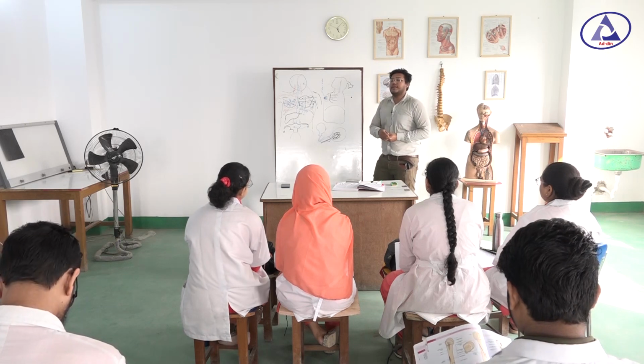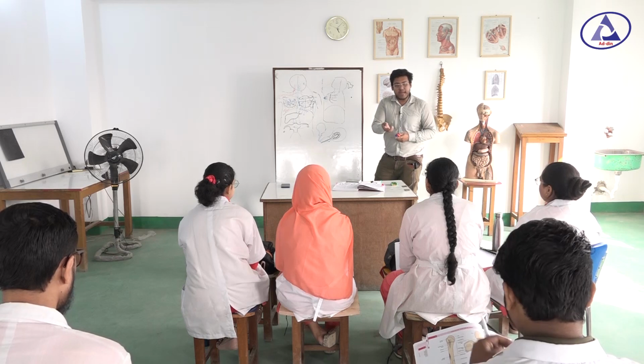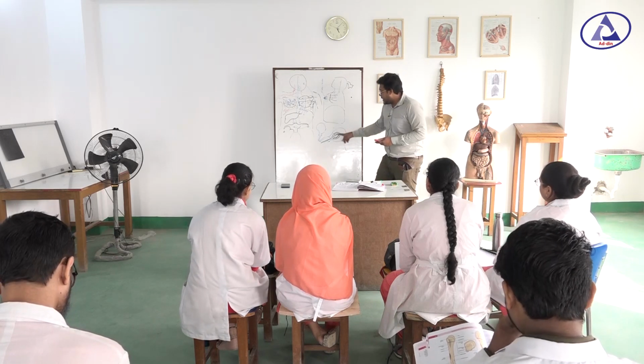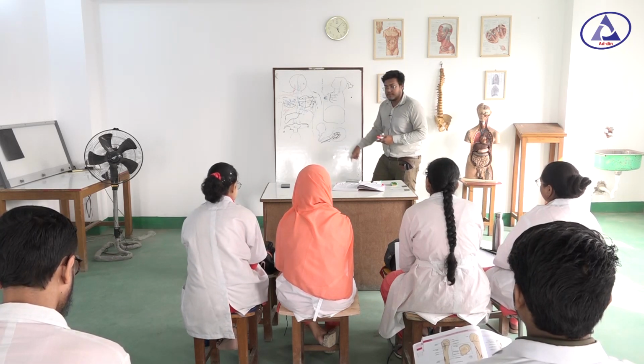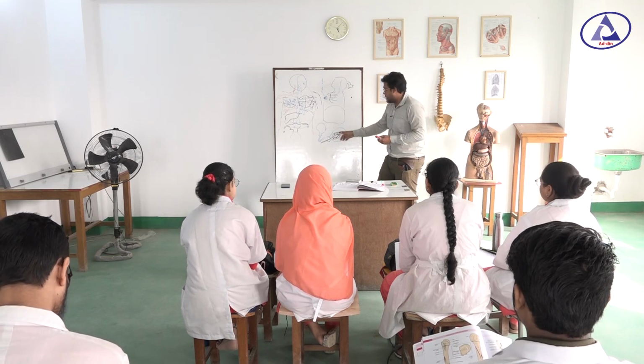Some patients are not capable of doing this. We stimulate with drugs to reactivate those areas.